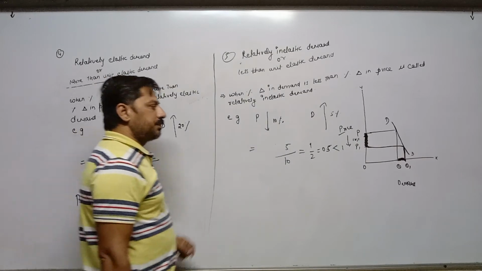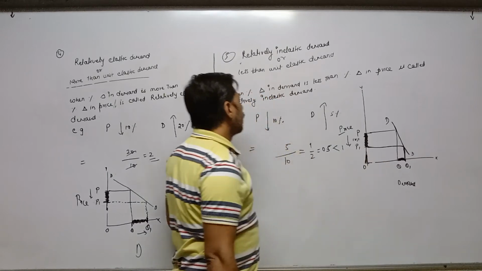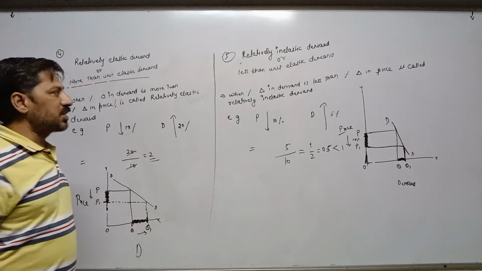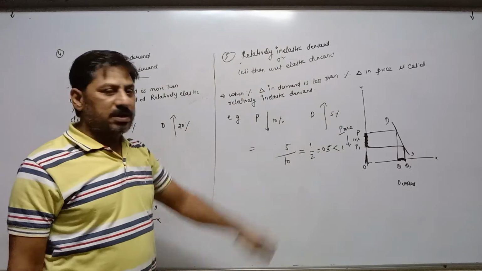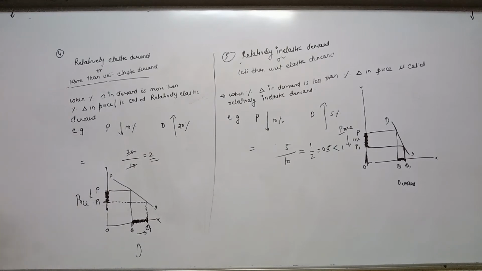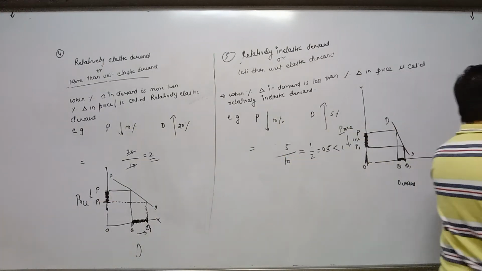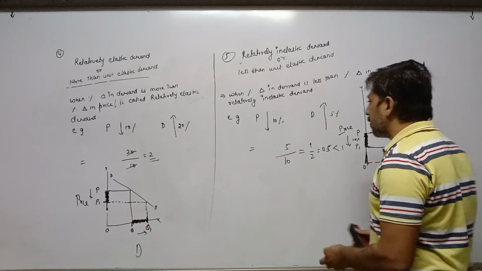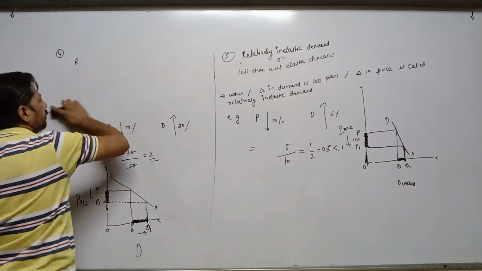So here, last, relatively inelastic demand or less than unit elastic demand: when percentage change in demand is less than percentage change in price, then it is called relatively inelastic demand or less than unit elastic demand. So the price elasticity of demand topic is completed. After that, income elasticity of demand and cross elasticity of demand. Only the definition I am telling you.